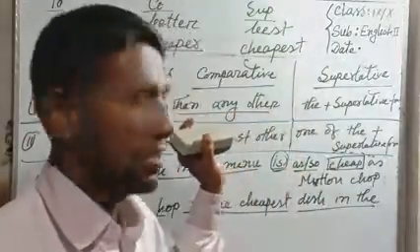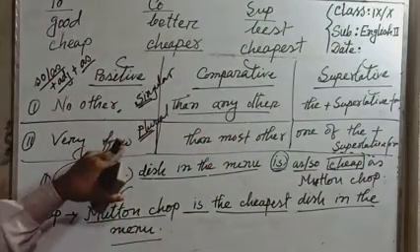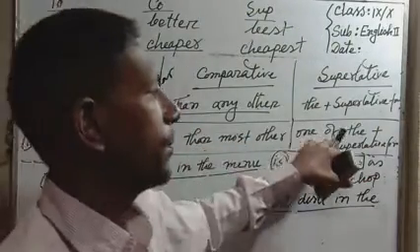That is memorization. After that, very few, than most other, one of the plus superlative.